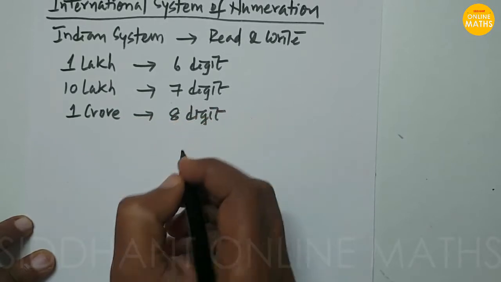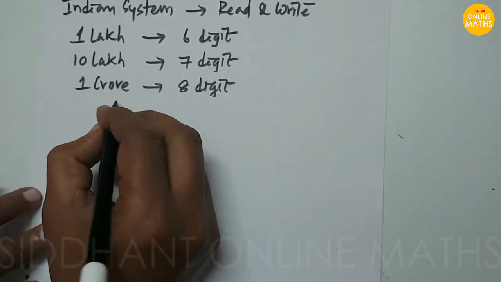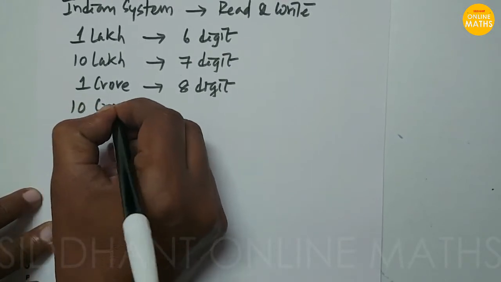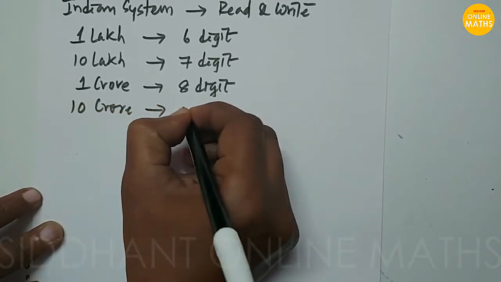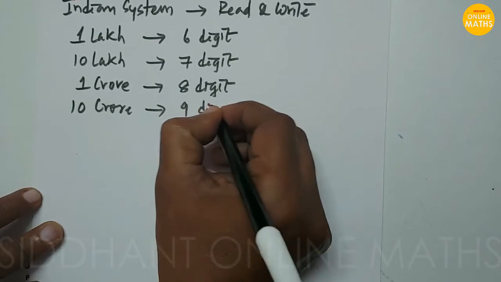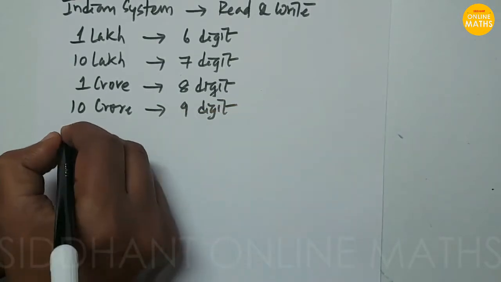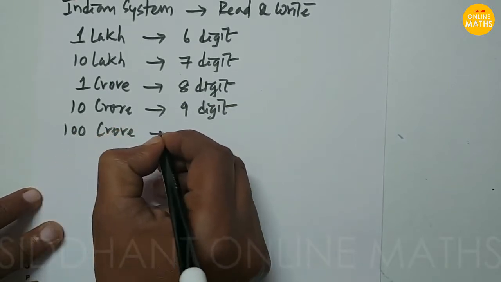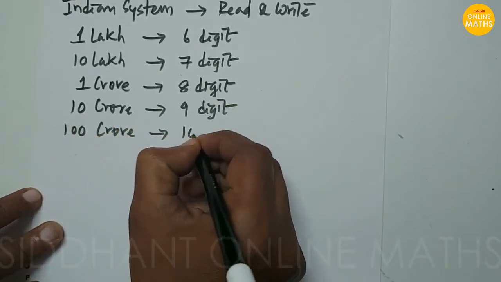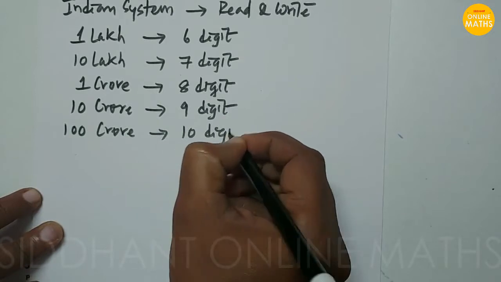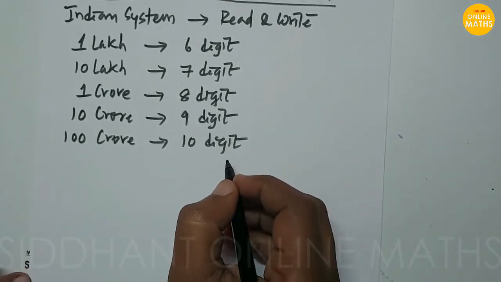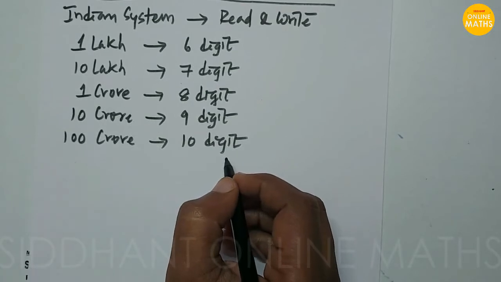Followed by this, we use 10 crores for a 9 digit number, and 100 crores for a 10 digit number. So this is the way we use the terms in the Indian system.